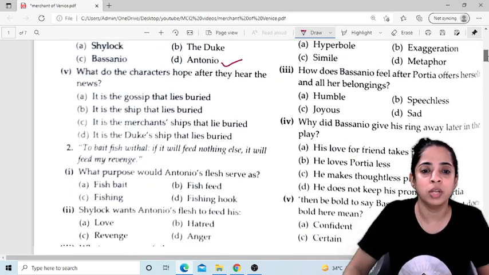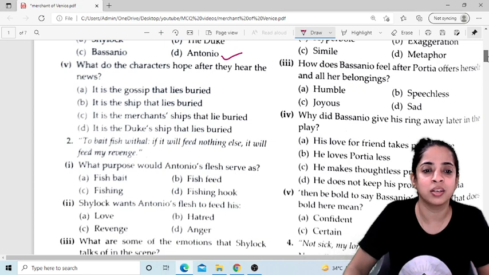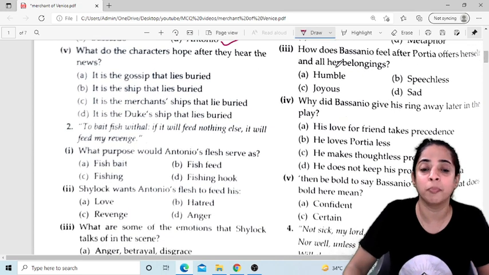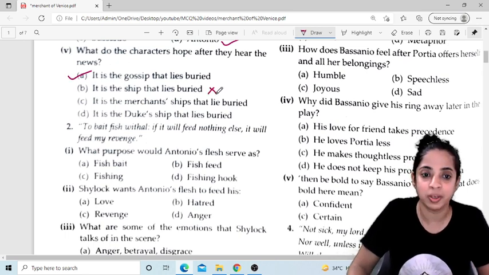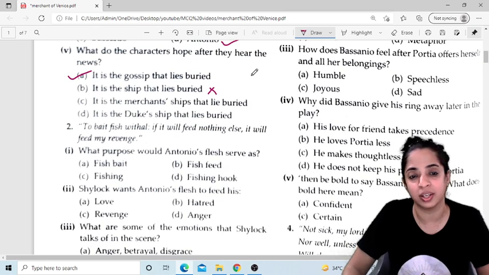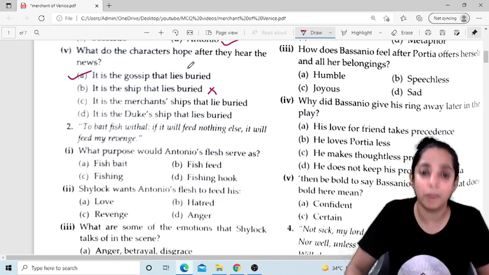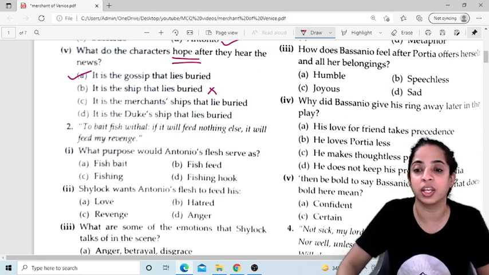Now, what do the characters hope after they hear the news? What are they hoping and praying for? That it is just a gossip that lies buried. It is not the ship, it is the gossip that lies buried. This is what they are hoping for. Read the question very carefully.